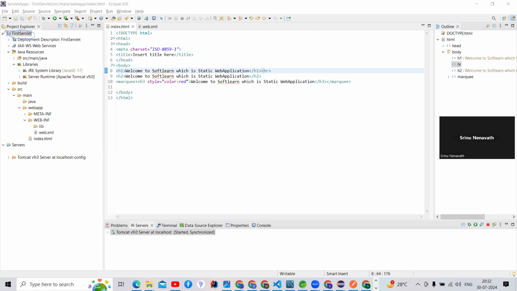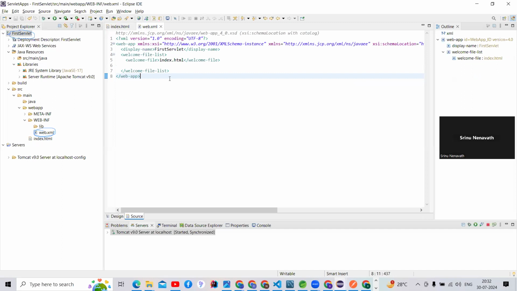Then when I run my application, that container goes inside the web apps, where there is a WEB-INF folder, and inside this folder the container looks for the web.xml file. What is that web.xml file? You people can check, guys, this is the web.xml file.